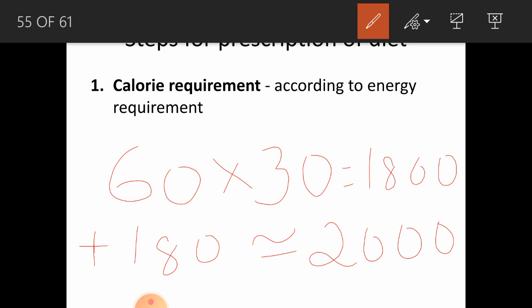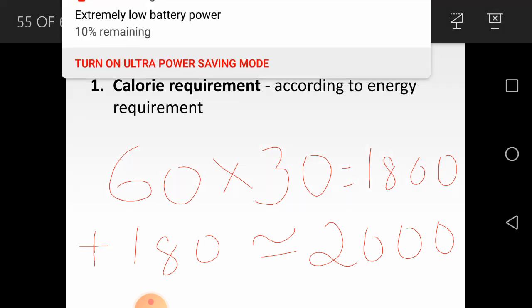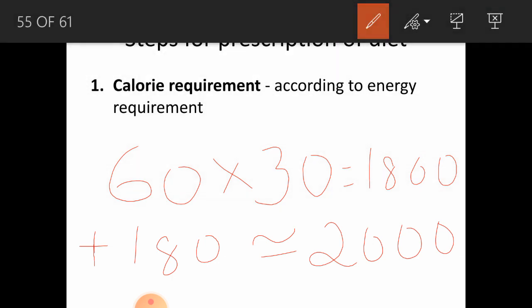It's actually 1980, and we can round it as 2000. 2000 kilocalories is required for a normal sedentary person. That is the calorie requirement of a normal sedentary 60 kg person.